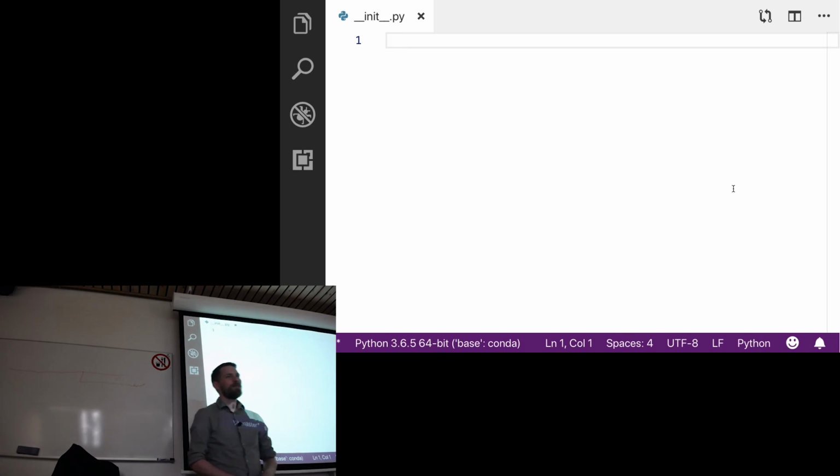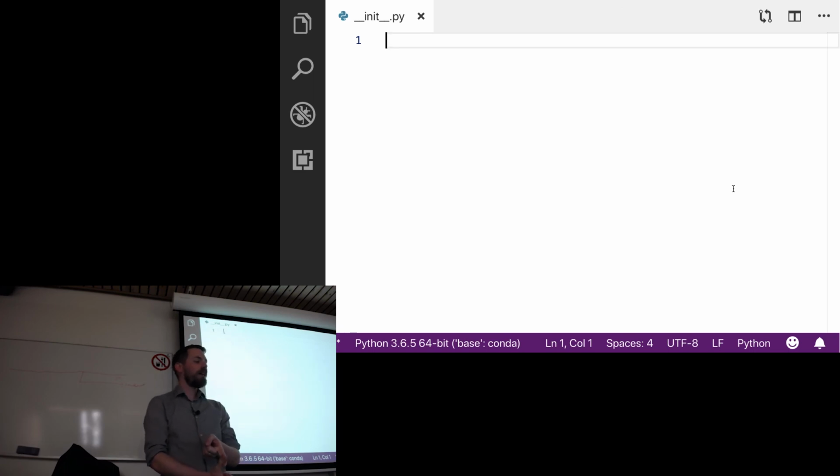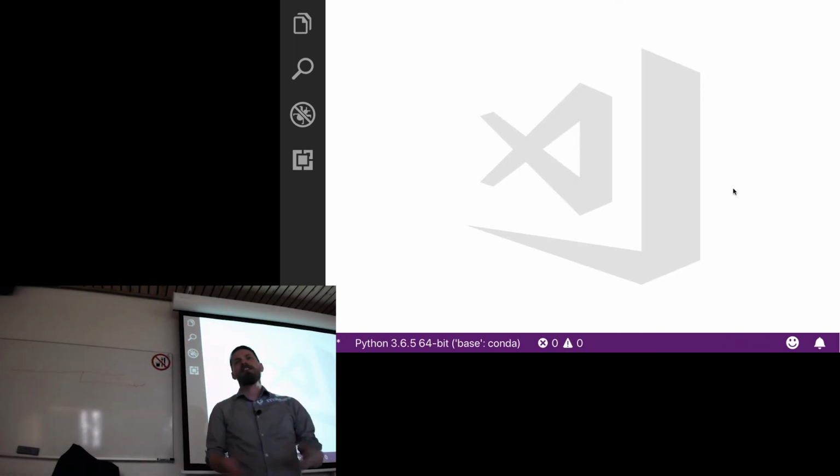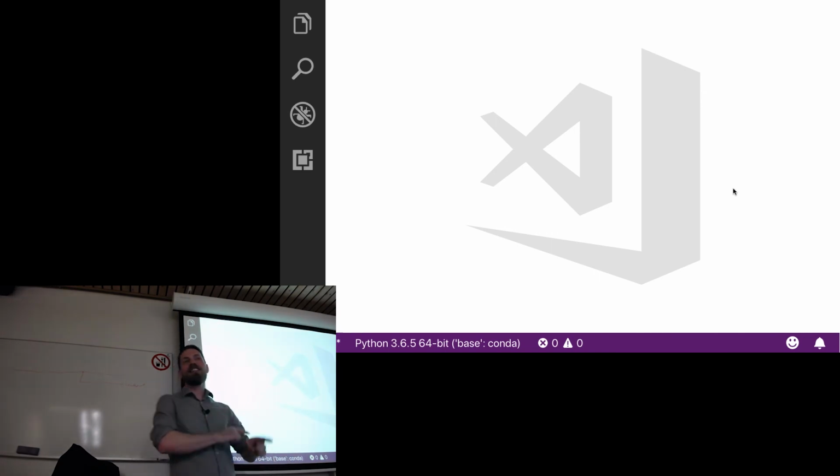Okay? So inside that inner folder, I have my script called artifact.py, and I have this __init__.py. That's it. I don't need to put anything in it. I just need it there because that's how Python knows that this is a module.